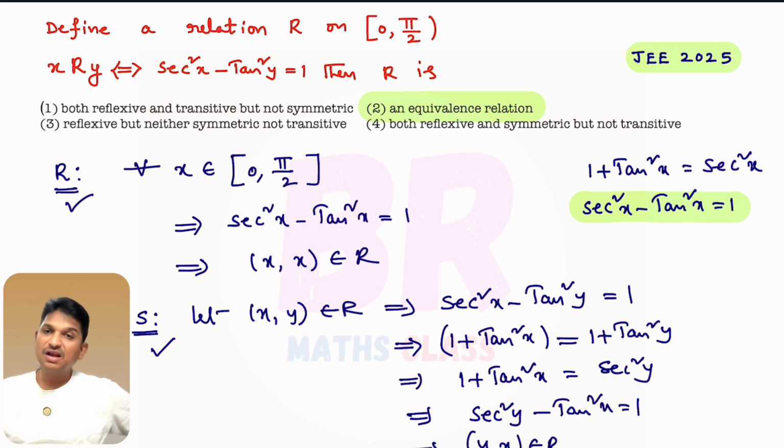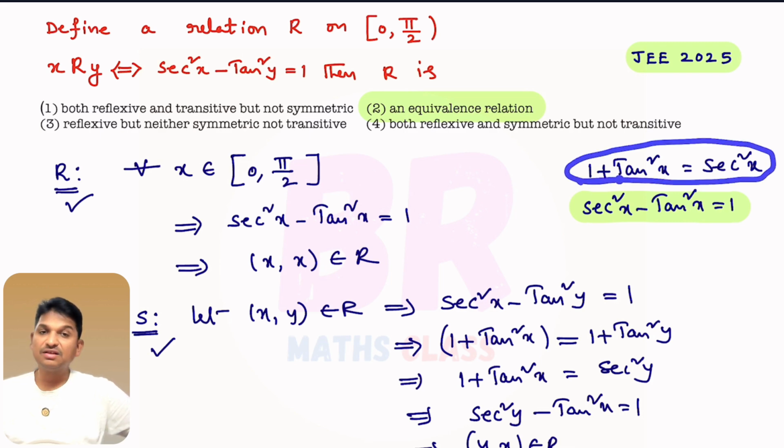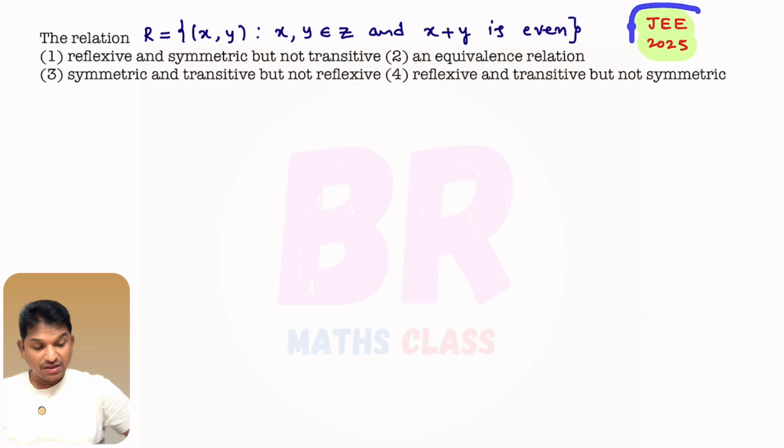See, as per JEE standards, this is an easy problem. Whoever's batch got this question, they are lucky actually. Right? Easy. Just if you know this trigonometric identity, 1 plus tan square x equals secant square x, then you can do it. Right? You see, this is the question given in 2025.